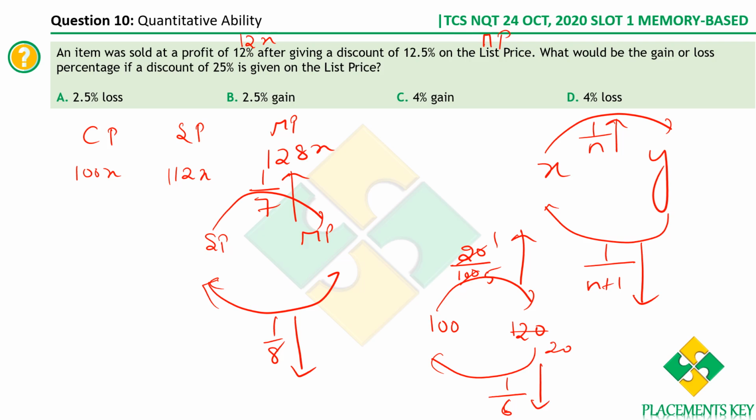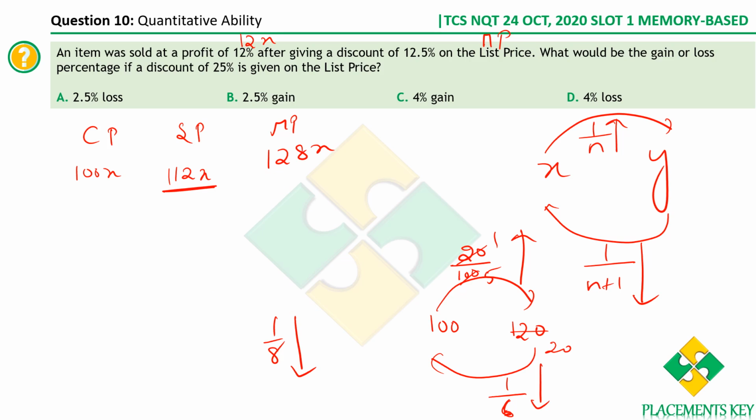See, without using any equation, you get the answers directly. Discount is always given on mark price. So from mark price, there is a discount of 1 by 8 given. So 1 by 8 decrease, the increase has to be 1 by 7 from selling price to get mark price. So from selling price, I am just increasing by 1 by 7. 1/7 of 112 is 16, so if you increase 16x, you get 128x. Now the problem is solved.